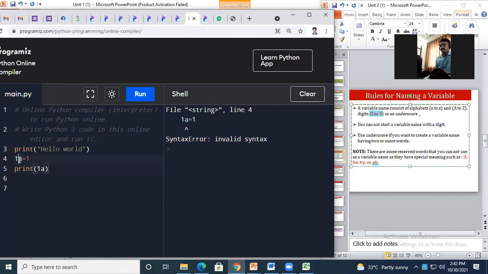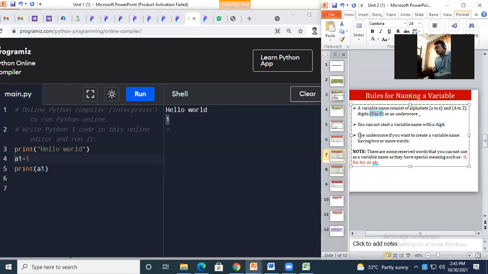Okay, so I cannot start my variable name with a number, but I can use a number in between. Now check. Instead of 1a, I have given the name of the variable as a1 and I have changed it here accordingly. So when I run the program, it works, which makes sense, because a variable name will not start with any number. Are you getting this? Yes, sir.